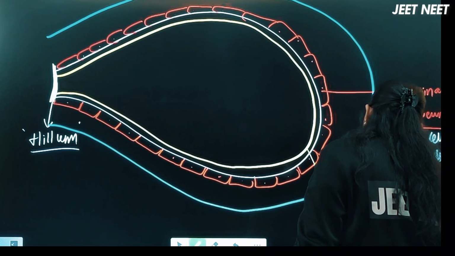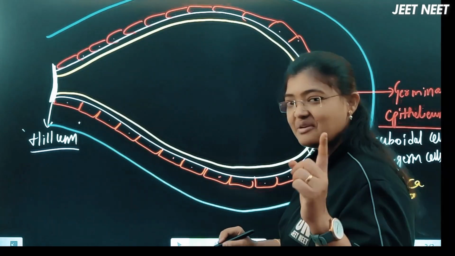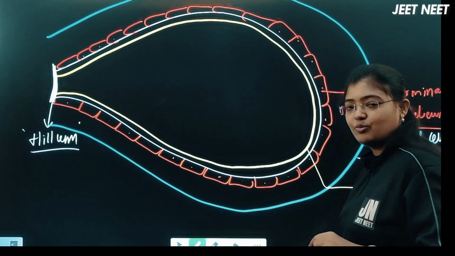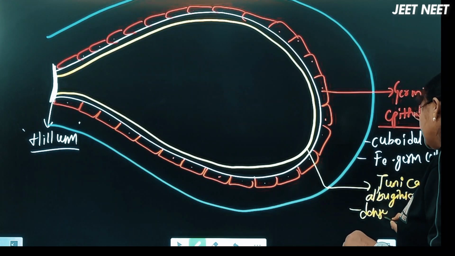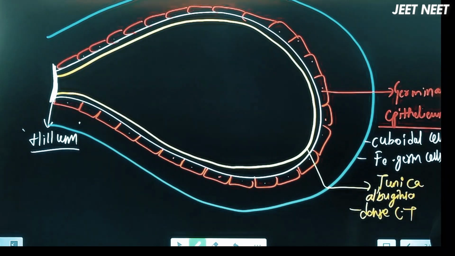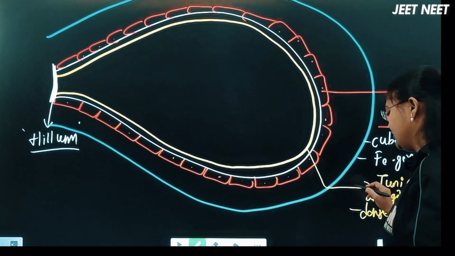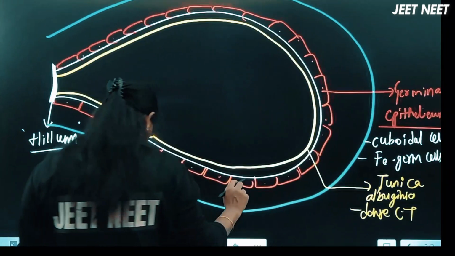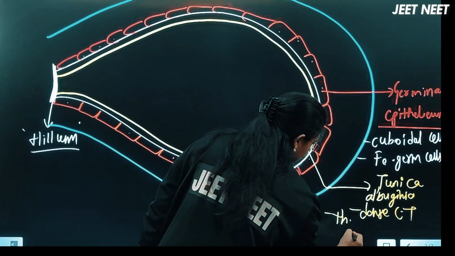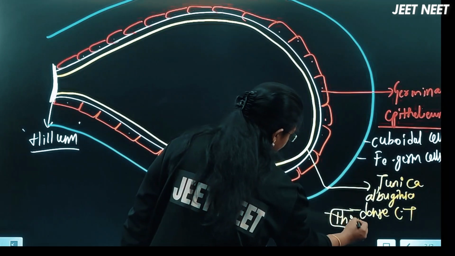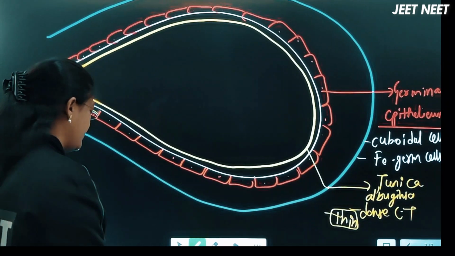Have you heard the same word somewhere else in the male reproductive system? Tunica albuginea, that's also a dense connective tissue. But it is thin here, so this will be the thin dense connective tissue, the tunica albuginea.